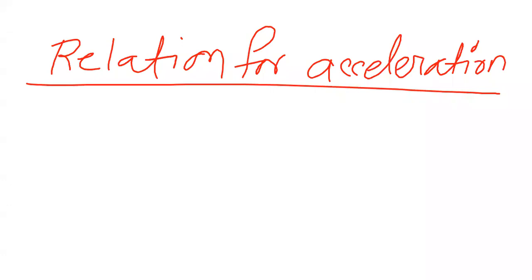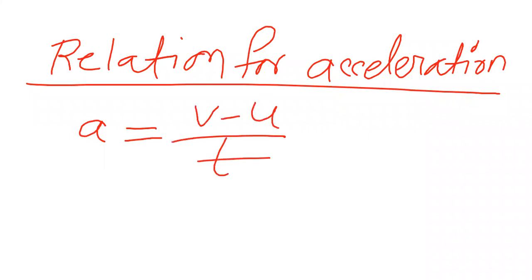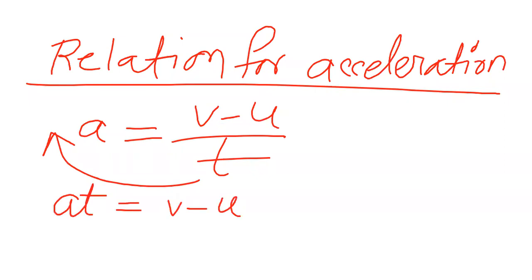Now what will be the relation? Basically the formula. You have got A is equal to V minus U by T. So just take T to this side. Then it will be A into T. AT is equal to V minus U. Yes or no? Yes, ma'am.